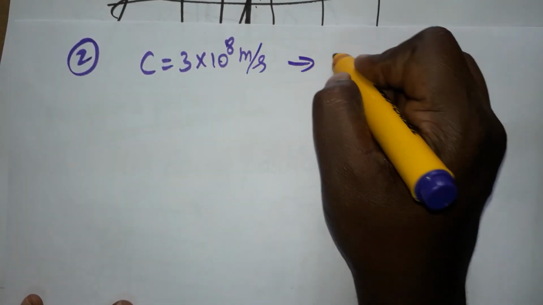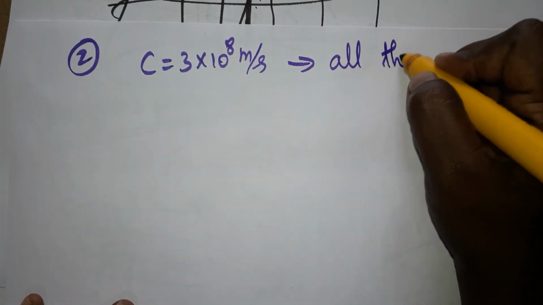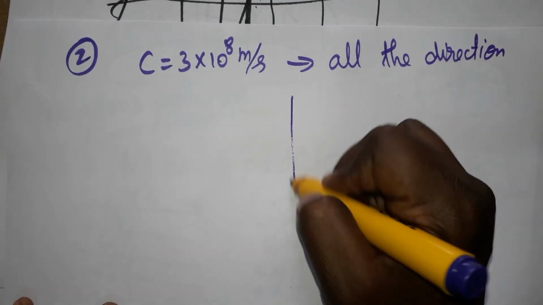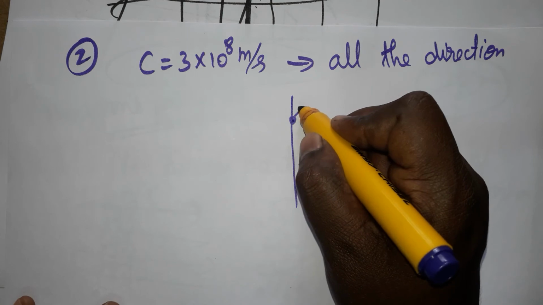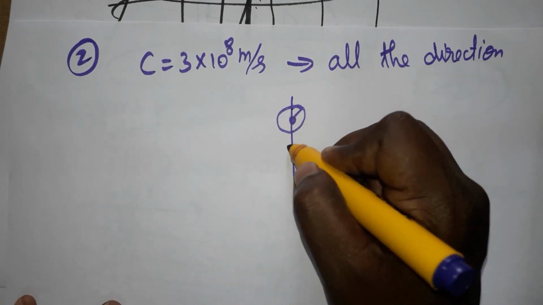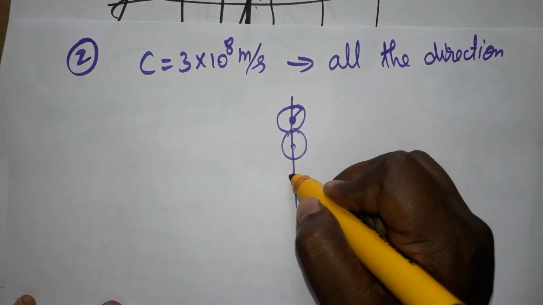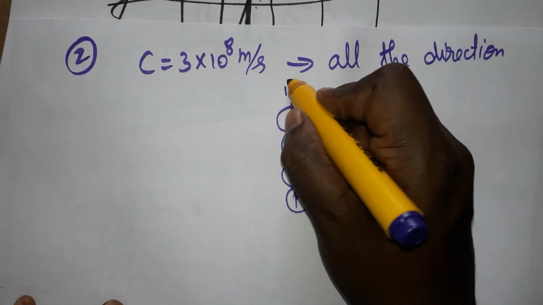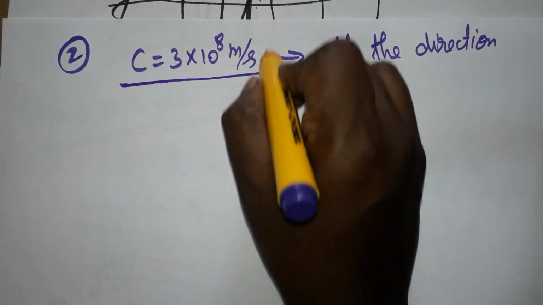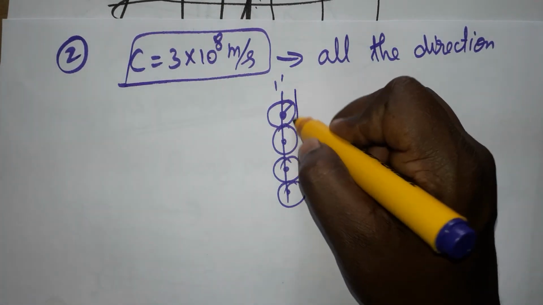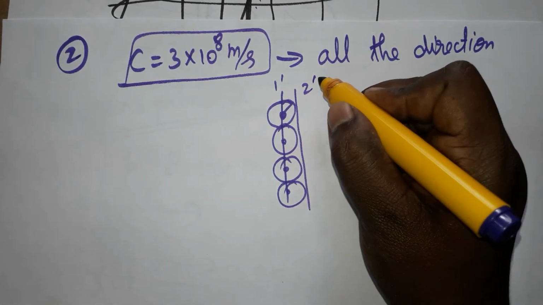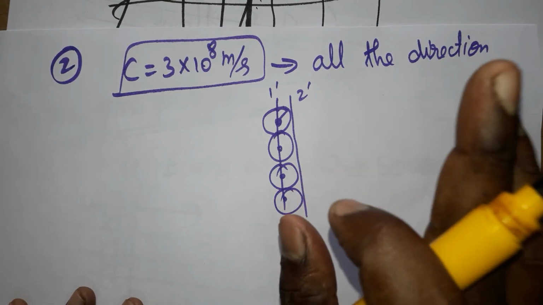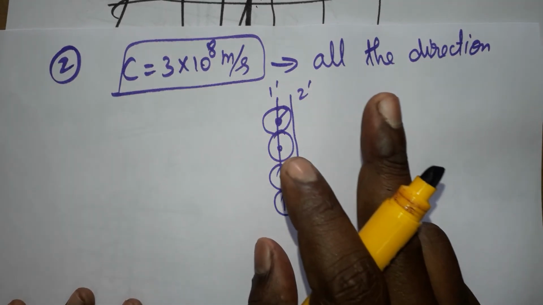It means when this particle is disturbed, it will flow in all directions. This is called the primary wavefront, with a velocity of 3 into 10 power 8 meters per second, and this is going to be the secondary wavefront. It will travel in all directions. That is called the second postulate of Huygens.